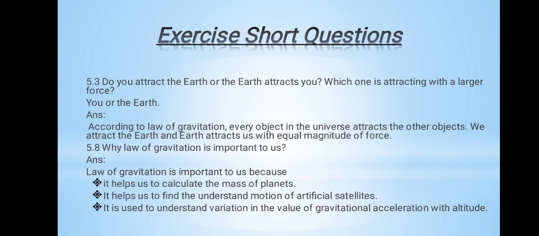Our next question is 5.8. Why is law of gravitation important to us? The answer is so simple: law of gravitation is important to us because, number 1, it helps us to calculate the mass of planets. Number 2, it helps us to understand the motion of artificial satellites. And the last point, it is used to understand variation in the value of gravitational acceleration with altitude.